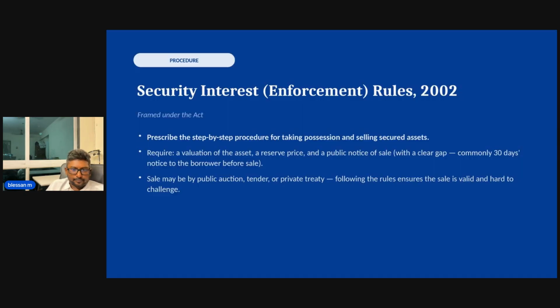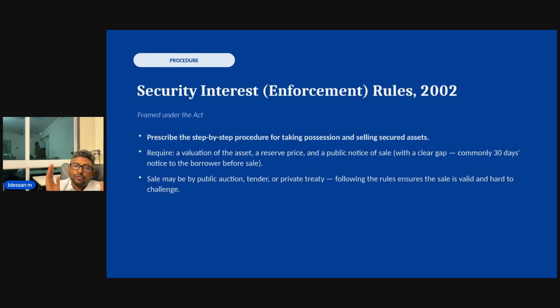Moving on to the next, the security interest enforcement rules. Like I said, they prescribe a step-by-step method for selling secured assets, like how the valuation should be taken and what title search is supposed to be done. Like I said, if it is more than 1 crore, it must have at least two valuers, and a public notice has to be given. That is the most important thing. A clear gap of 30 days public notice has to be given for sale of property, and the sale may be by a public auction or a tender or private treaty.